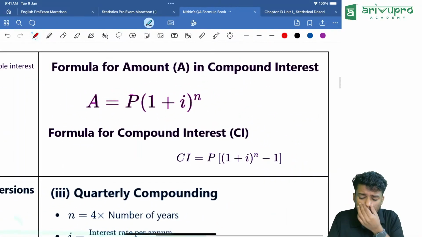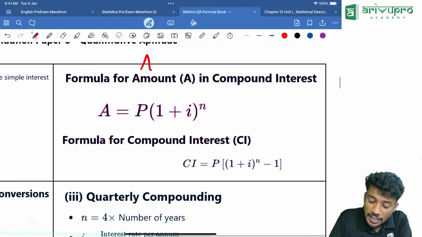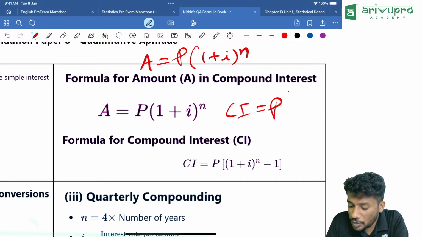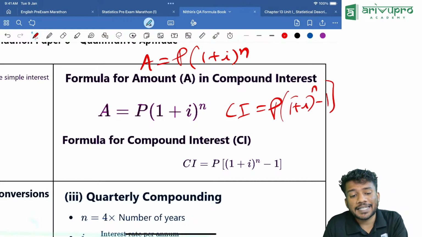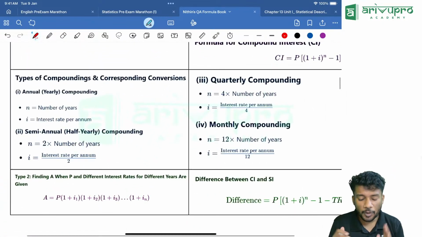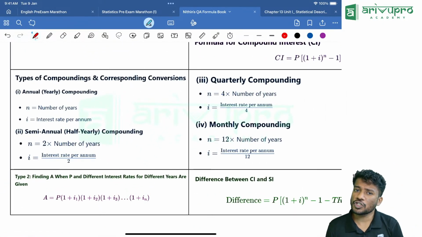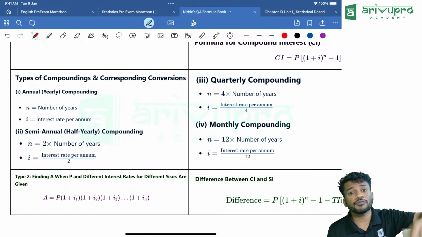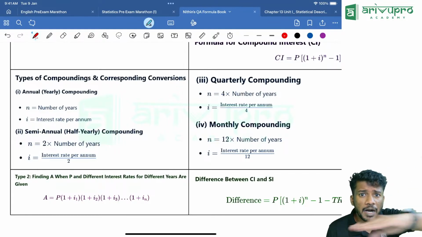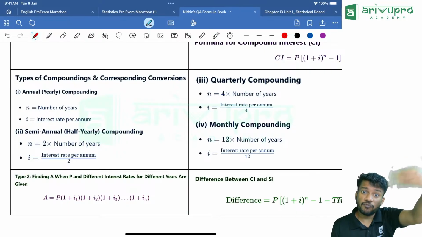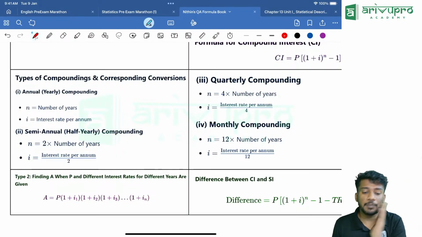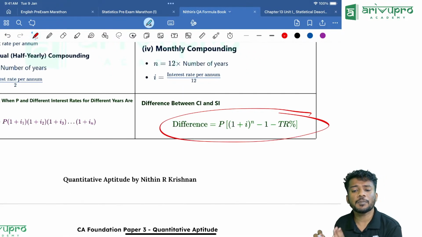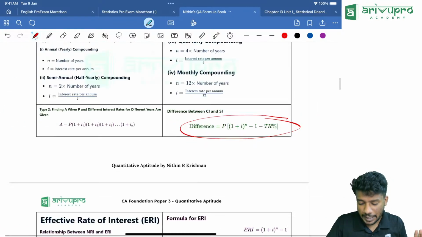Now the main important part is our amount formula in compound interest. A is equal to nothing but P into 1 plus I the whole raised to n. CI is nothing but P into 1 plus I the whole raised to n minus 1. Now, when it is compounded yearly, there is no change in the number of years, and the I value will be directly taken. When it is half yearly, the number of years will become double and the interest will become half. Quarterly means number of years will become 4 times and the I value becomes I by 4. Then the difference between CI and SI is P into 1 plus I the whole raised to n minus 1 minus TR percentage. That is the method.